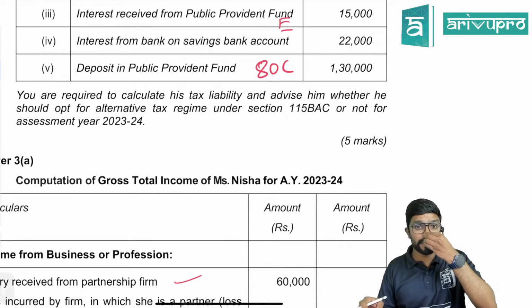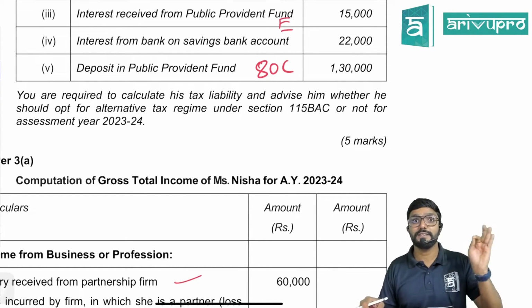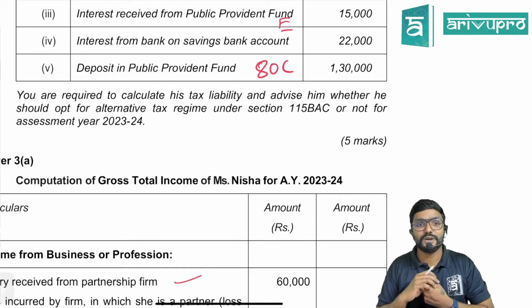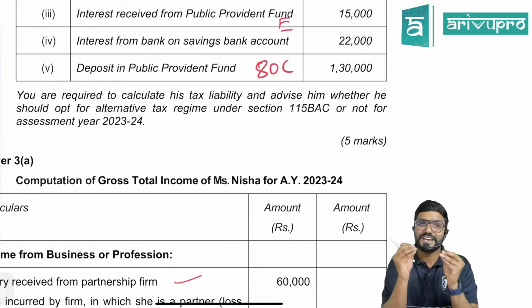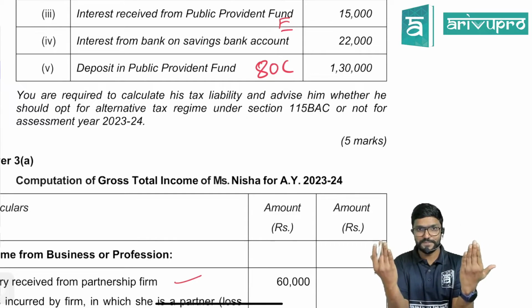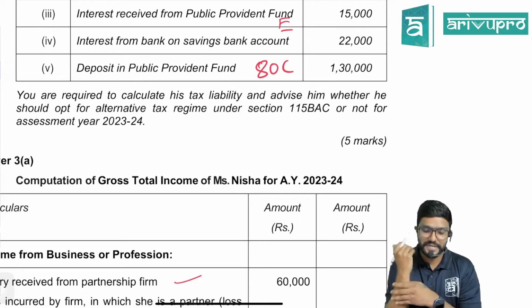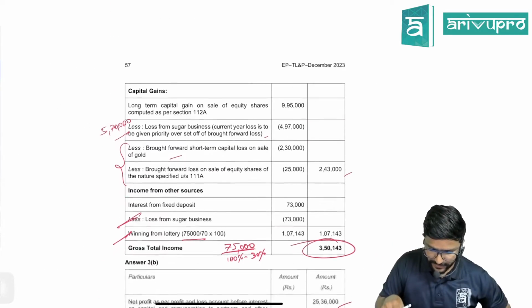You are required to calculate his tax liability and advise him whether he should opt for the alternate tax regime under section 115BAC or not. It means we have to calculate tax liability under both the schemes and tell him which is beneficial. So it is more like a suggestion, a recommendation, guys. Chalo.